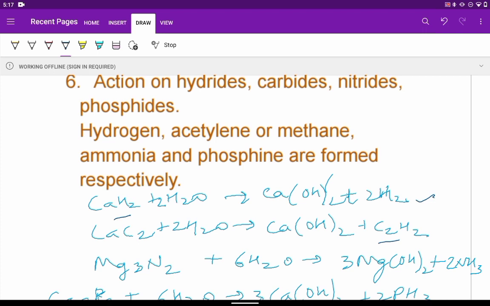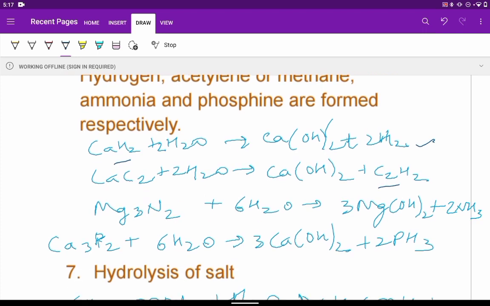Nitride will give rise to ammonia, like magnesium nitride and water gives rise to magnesium hydroxide and ammonia is produced. Whereas phosphide, calcium phosphide and water gives rise to calcium hydroxide and phosphine. So depending upon what type of compound we are taking, we get the evolution of gases. It may be hydrogen gas or it may be acetylene or it may be ammonia or phosphine. The different products formed are different.